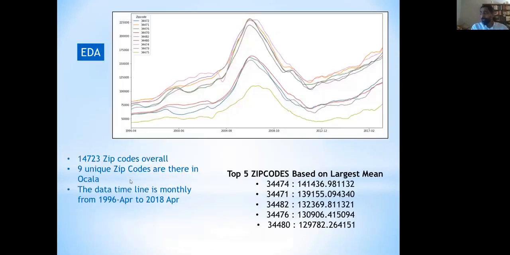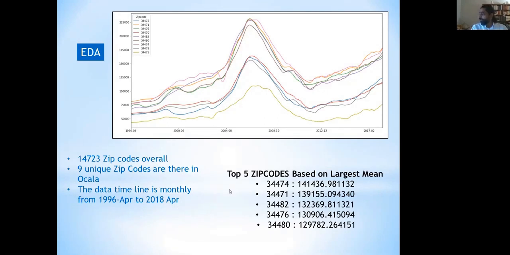Overall there were 14,723 zip codes that were allotted to us on the Zillow data. From that I found out that there were 9 zip codes which were specifically unique to the Ocala region. The timeline that I was working on was from April 1996 to April of 2018.